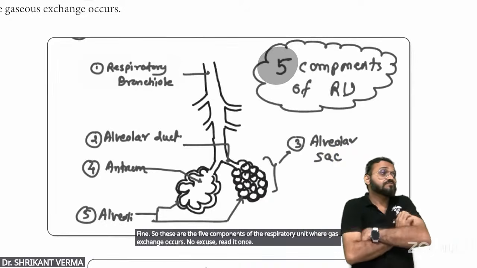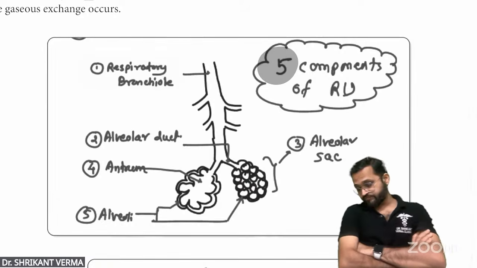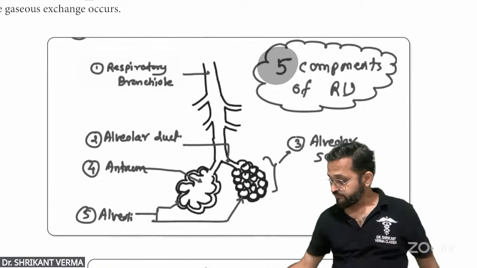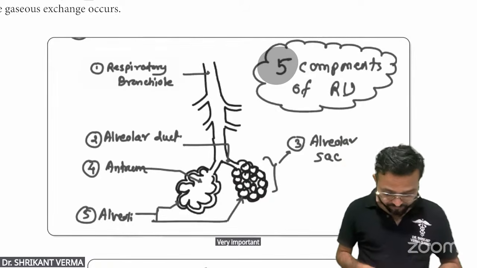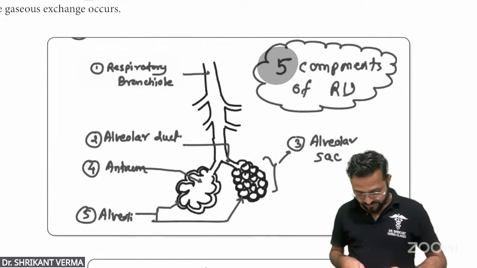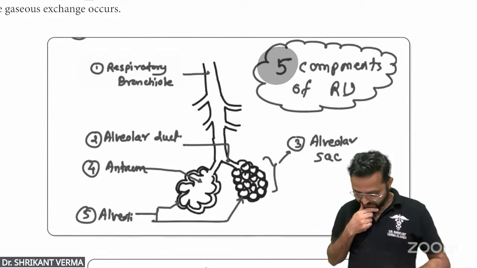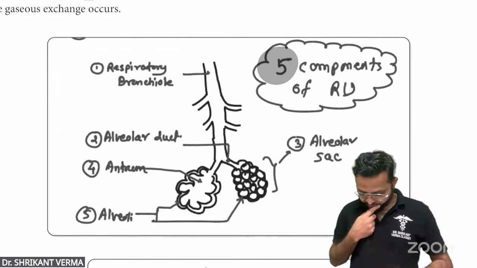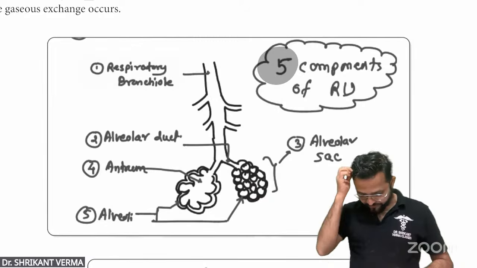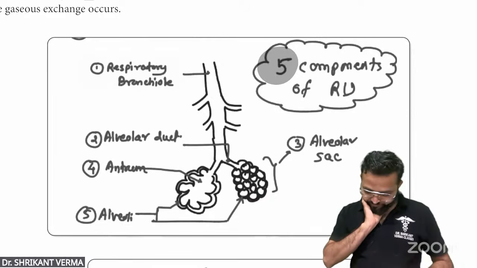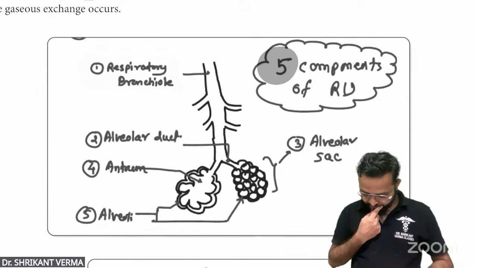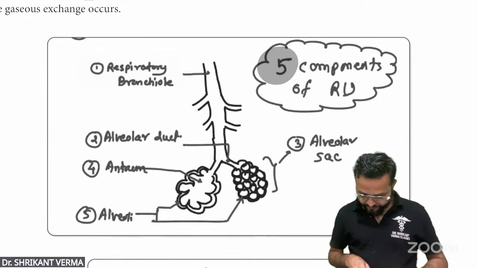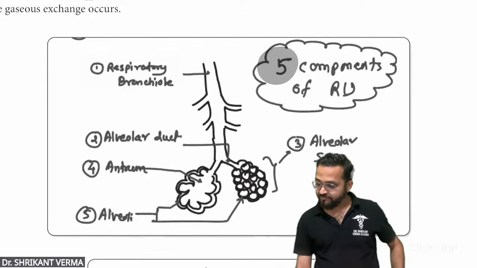Read this and memorize it. Very important. Is it okay?